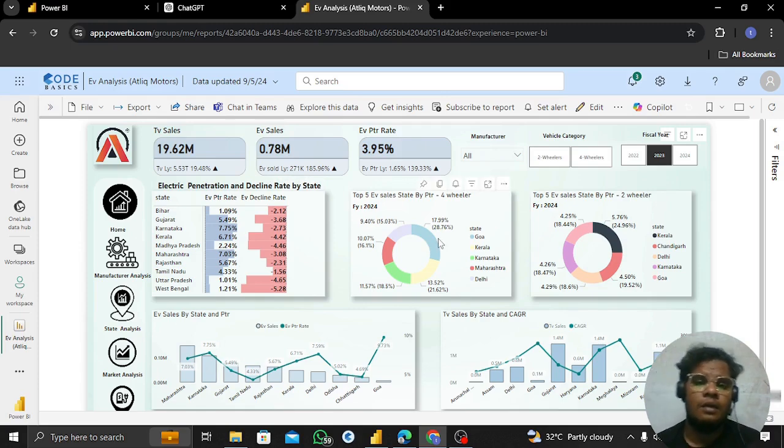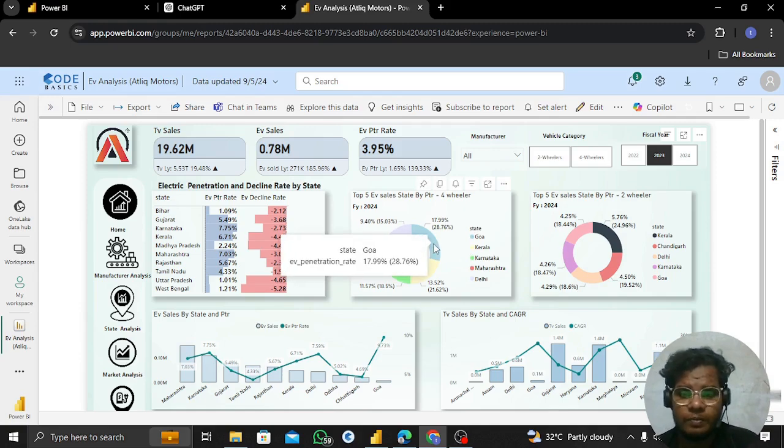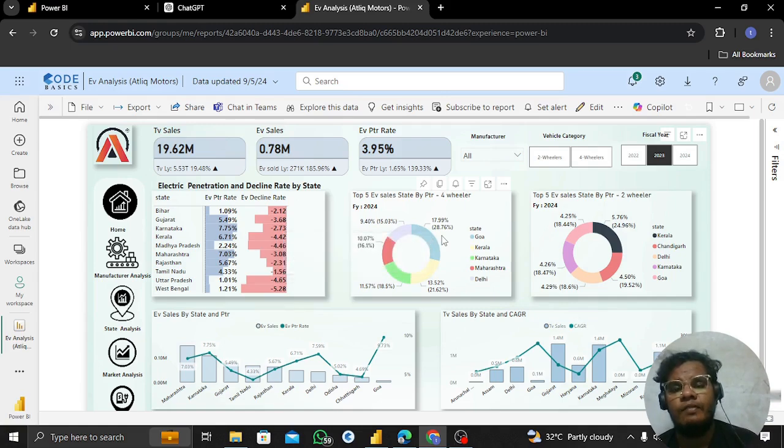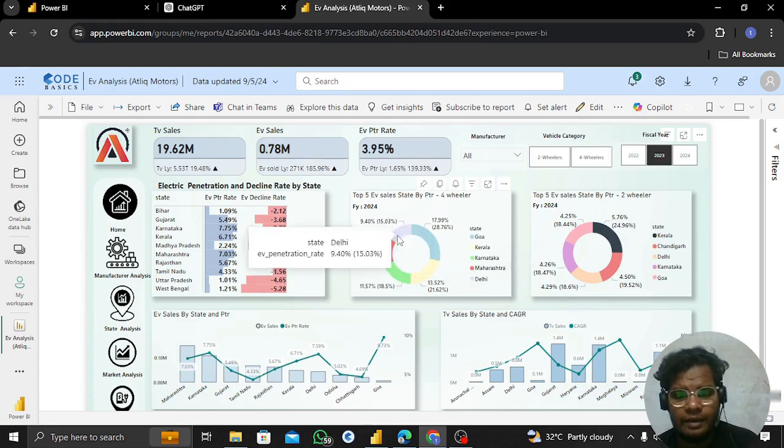Next, here are the top five EV sales states by penetration rate for four wheelers. For fiscal year 2022, four wheeler, Goa is capturing the market, first place in 2024, with around 28.76 share, which means it's the penetration rate, and it's just calculated for these states. These are all the states. Goa is contributing the majority. Okay, first Goa, then Kerala, Karnataka, Maharashtra, and last is Delhi. See, that's the top five sales of the EV.